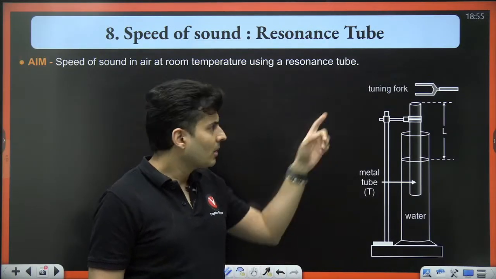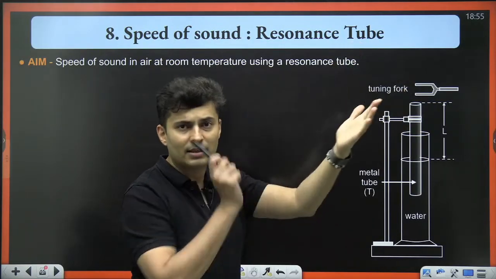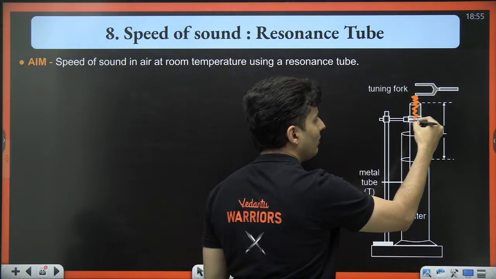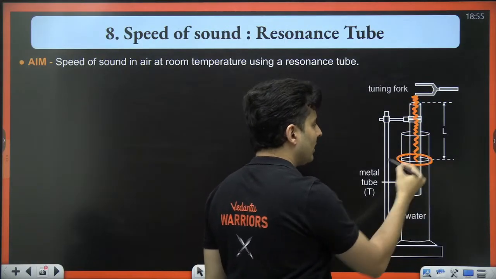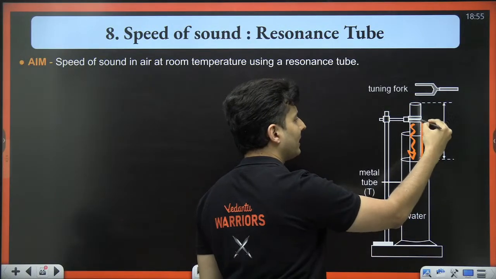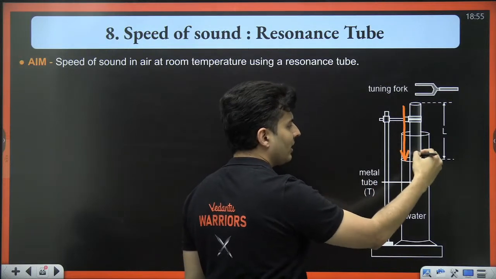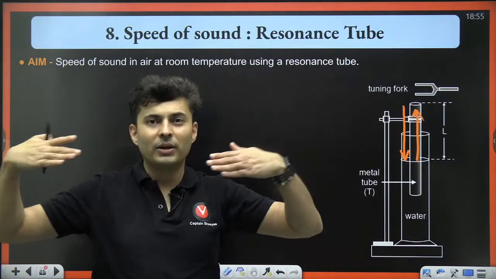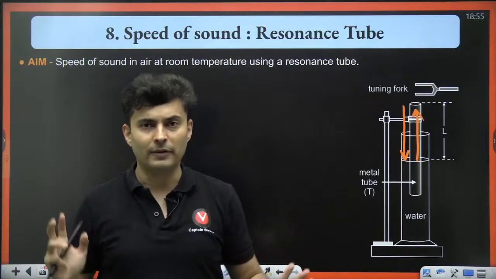loud sound by hitting the tuning fork somewhere, so the tuning fork vibrates. So when the vibration occurs, the sound will go inside, and because it encounters a water surface over here, that sound which travels inside will get reflected back here. So now you have two sounds, one going down, one reflected up. Because you have two waves going in opposite directions, they will interfere and create a standing wave.